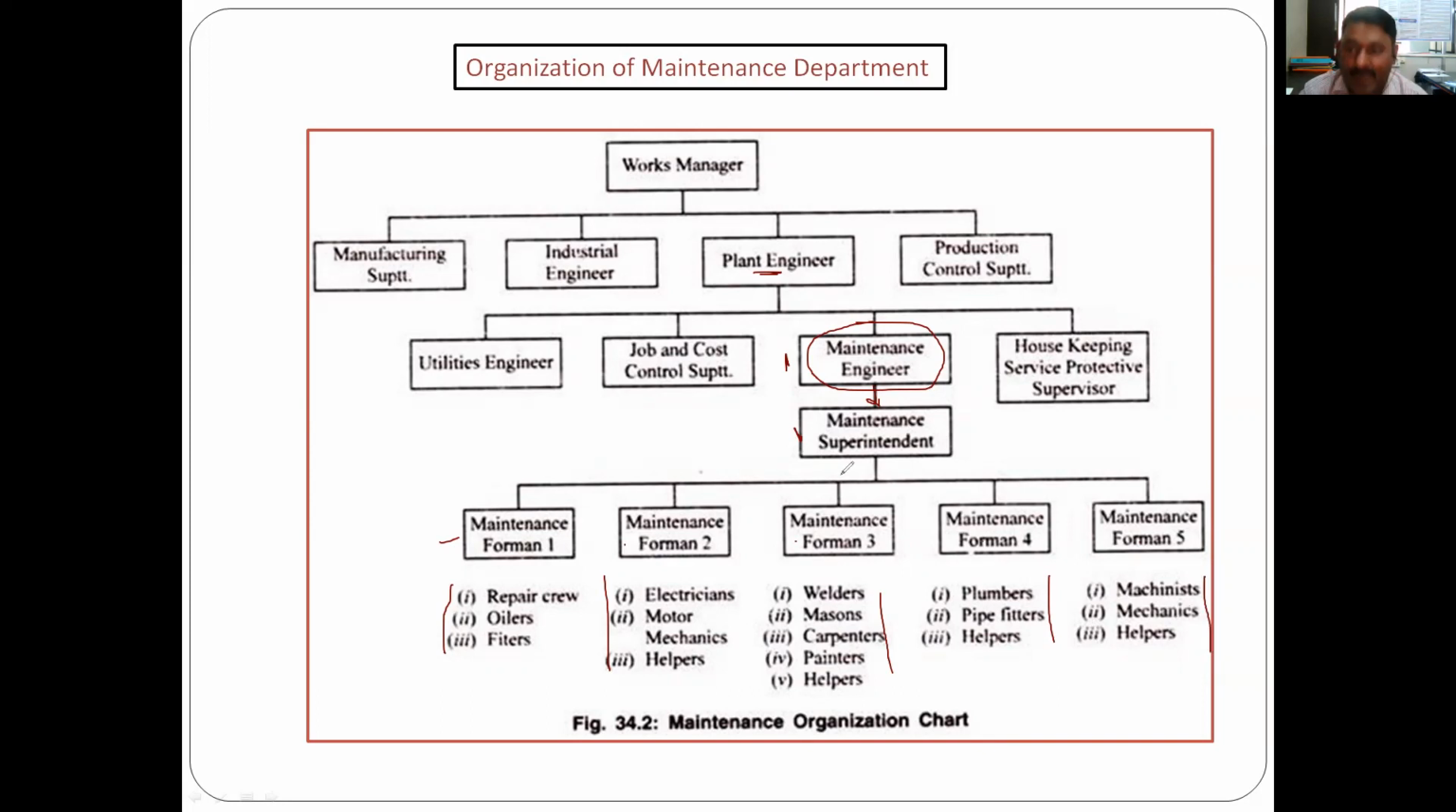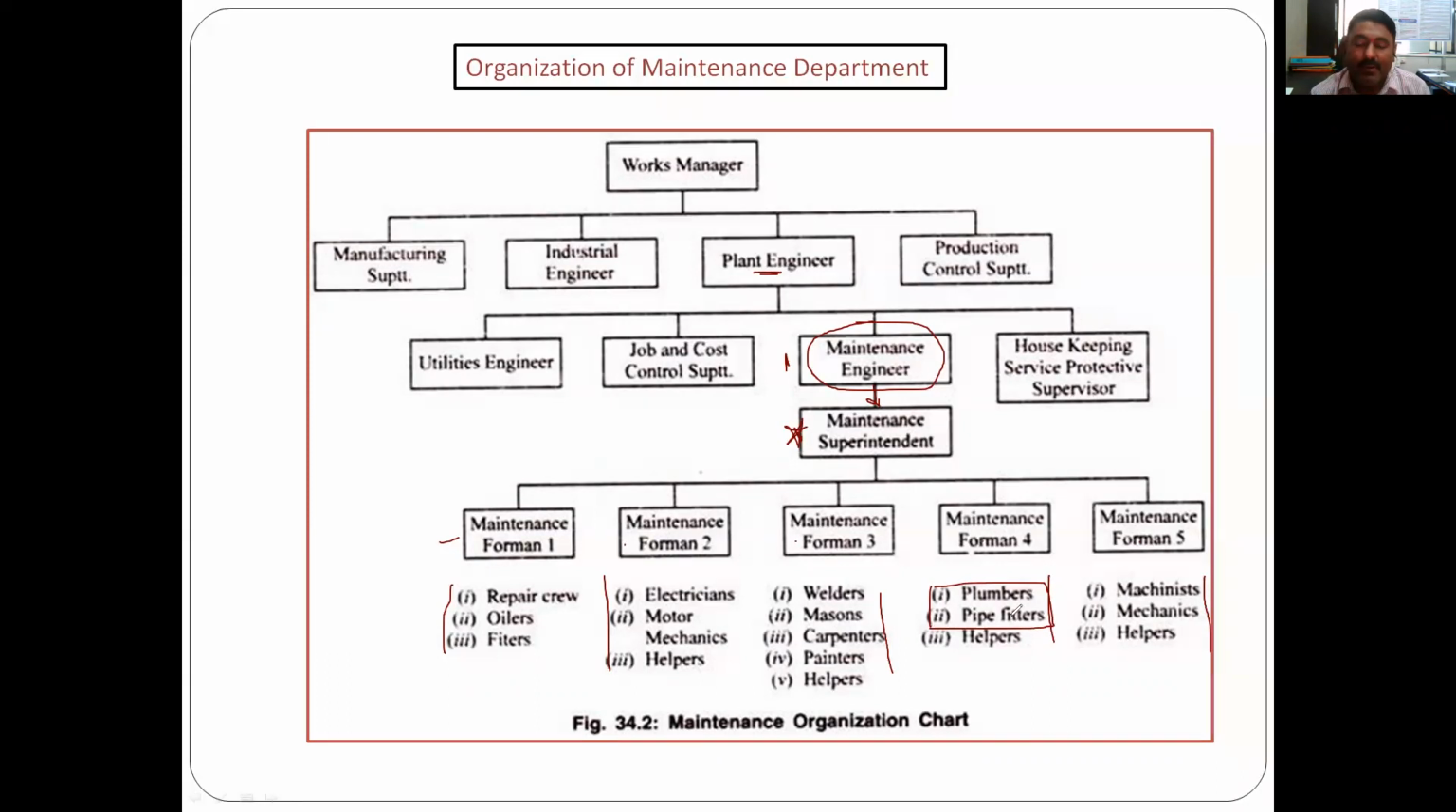If any breakdown happens, the maintenance superintendent has to decide who is required to be sent, and accordingly he will send them. If on the shop floor some water supply is required and tubing and piping is needed, it will come directly to the plumbers and pipe fitters. It varies case to case. So this is a generalized structure.